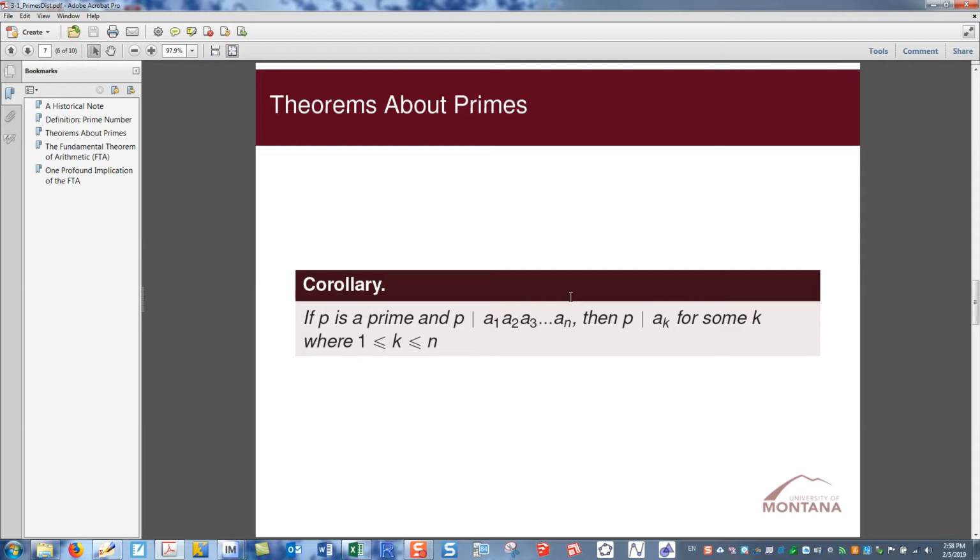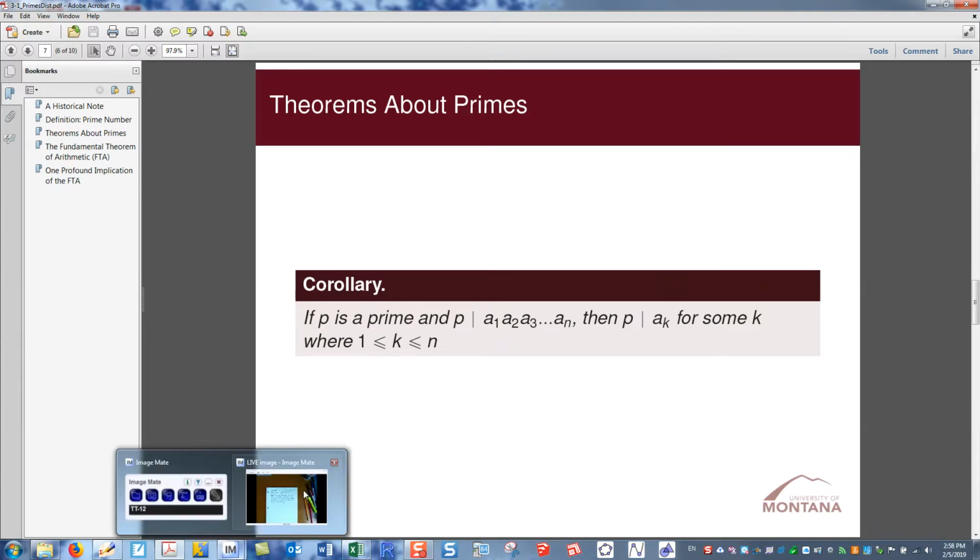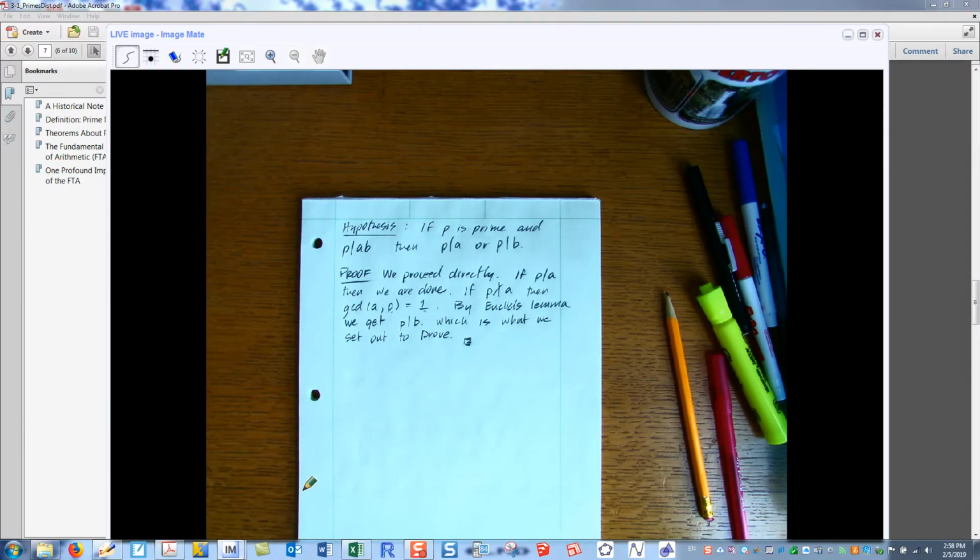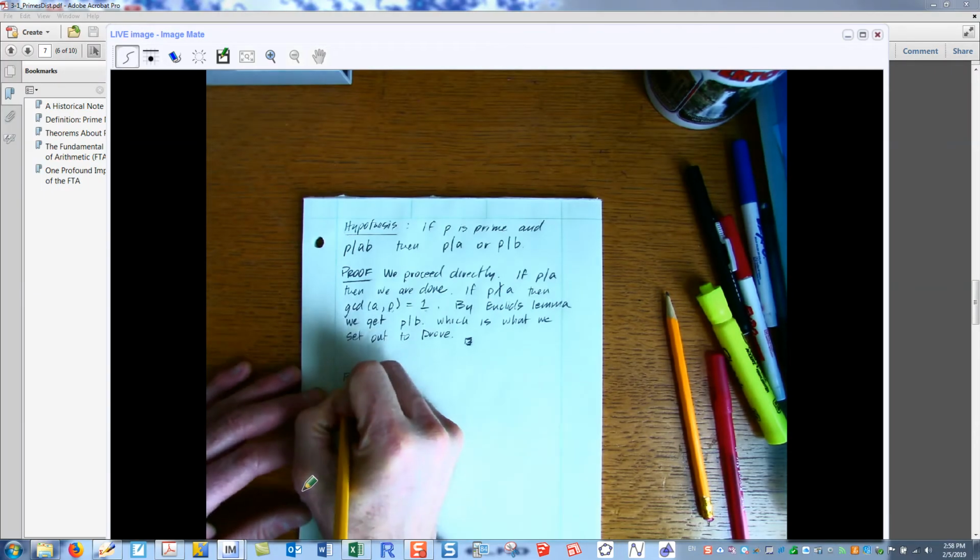Another corollary to this theorem is that if P is prime and P divides some product of n terms, then P must divide one of the terms in this product, for some k between 1 and n. So it's just one of these a sub i's or a sub k's. Let's just make sure you understand this through a quick example.